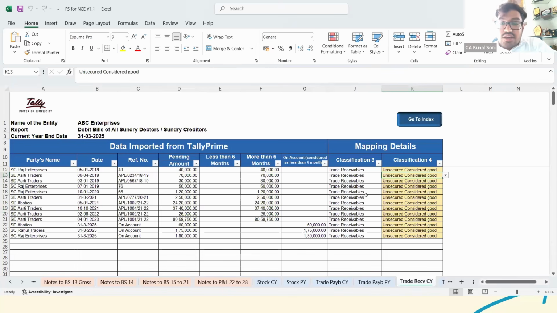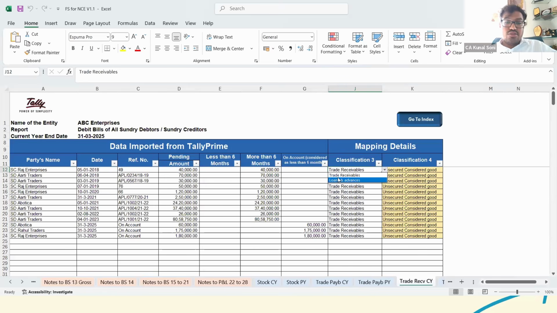Now see here, there is an option for the classification of the same. So what exactly is this? Unsecured considered good, doubtful, so these are basically for trade receivables. If there is a trade receivable, then it is unsecured considered good or it is secured or what. Now the same thing, if we discuss for this, in the trade receivable tab itself there is a debit balance of sundry creditors also. That sundry creditor is Raj Enterprise.